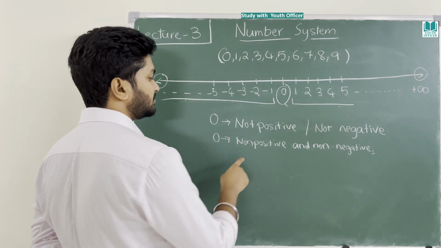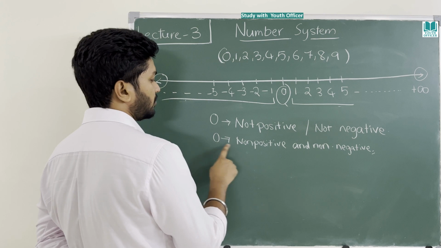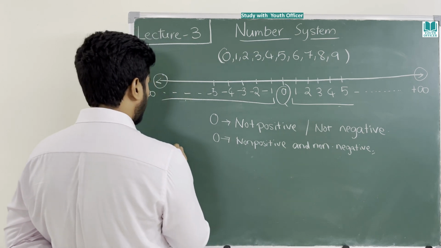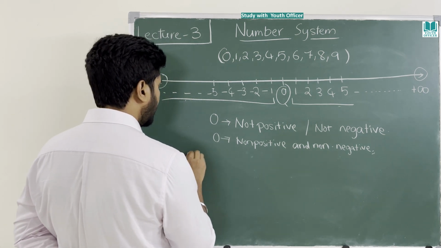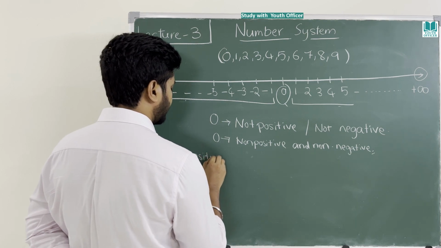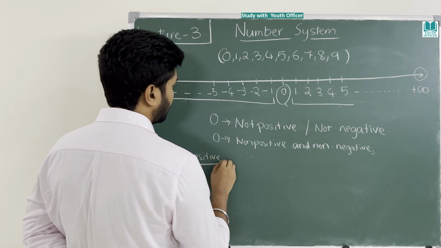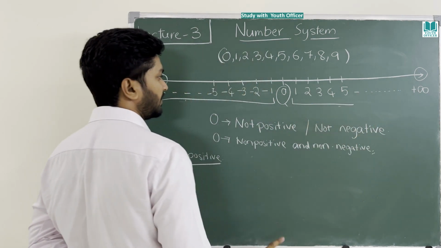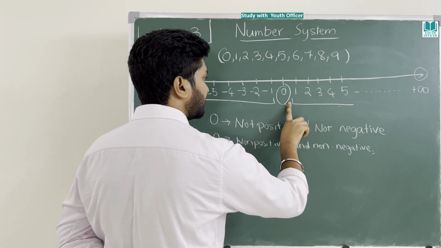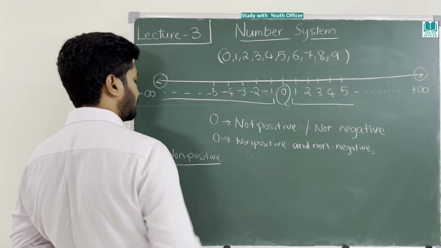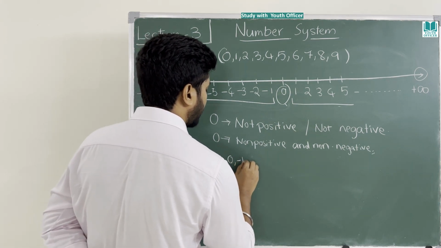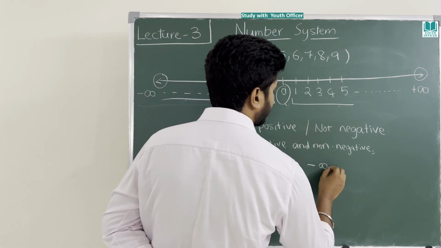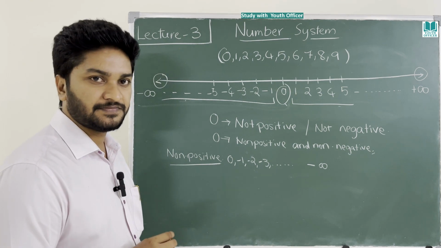I will explain what these non-positive numbers are, and why 0 belongs to non-positive and non-negative. Not only 0, there are some other non-positive numbers. Non-positive numbers means those which are not positive. I already told you, from 1 till plus infinity these are positive. If these are positive on a number line, what are not positive? From 0 to this whole side is not positive. That means 0, minus 1, minus 2, minus 3 till minus infinity are non-positive numbers.